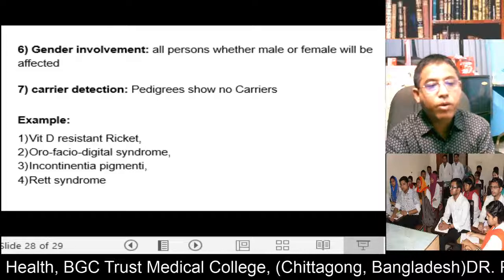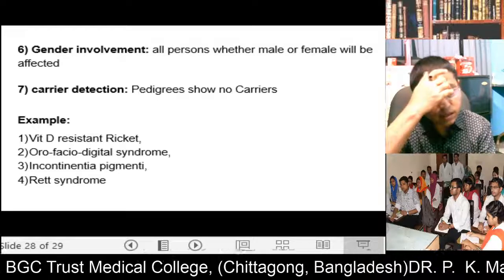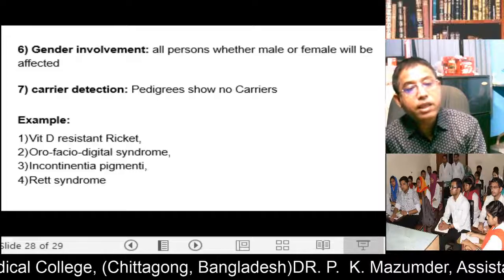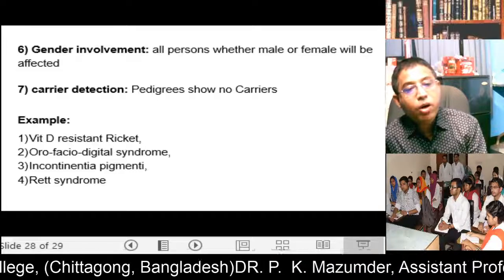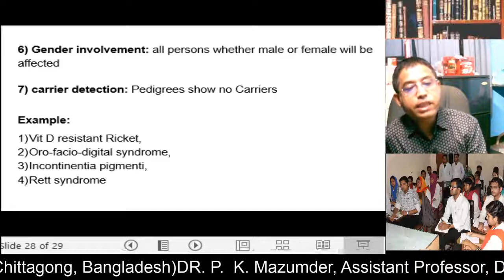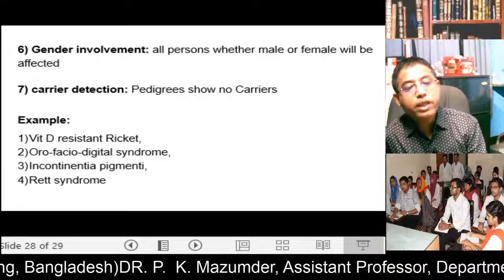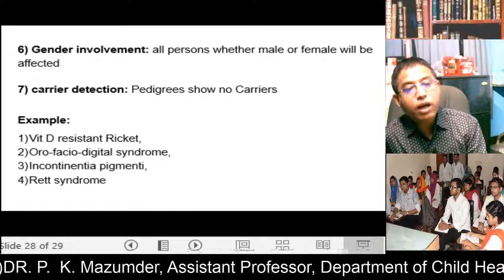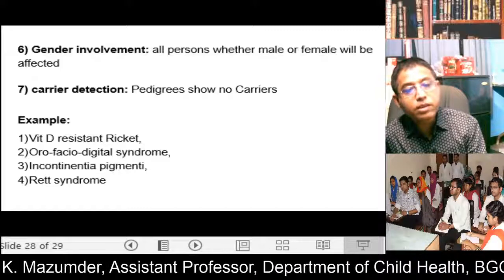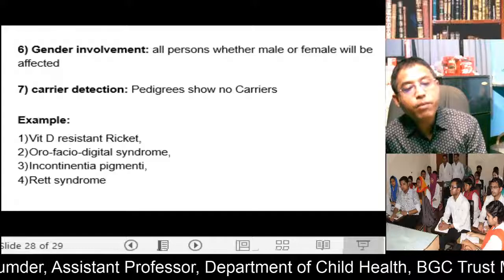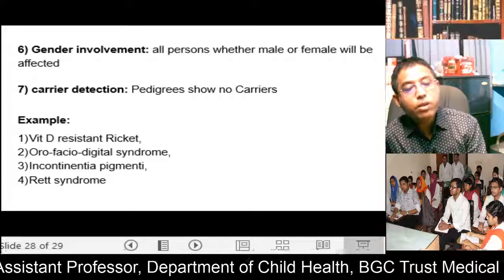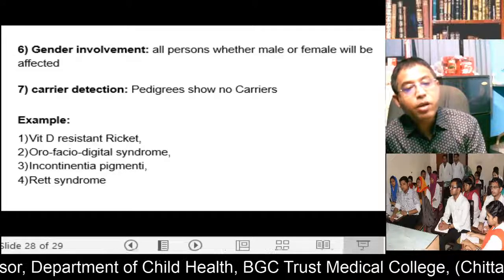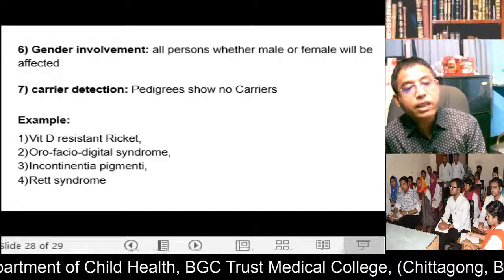So in the viva board, we ask some questions. What are the single gene disorders? Your answer is autosomal dominant, autosomal recessive, X-linked recessive, and X-linked dominant disorders. Tell me some examples. So you should read this thoroughly and give the examples in the viva board. Sometimes we request you to draw a pedigree of an autosomal dominant or X-linked recessive disorder.